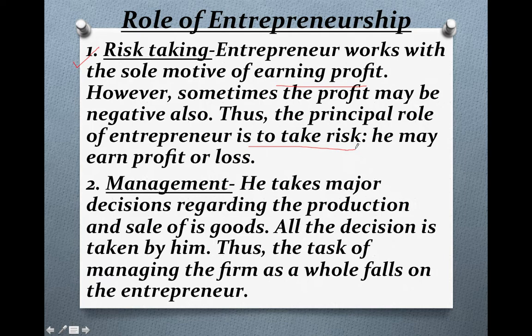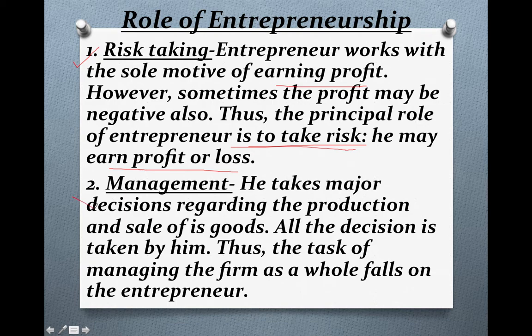Without risk you will not be able to earn much profit. So it is a secondary factor whether after taking the risk you earn profit or loss, but first you need to take the risk.